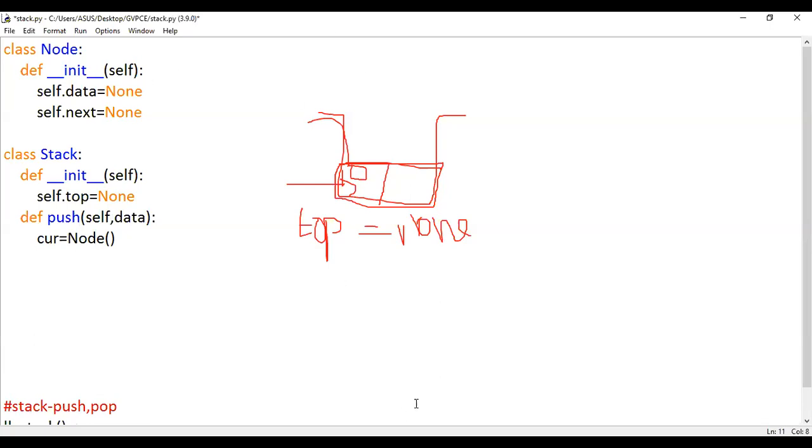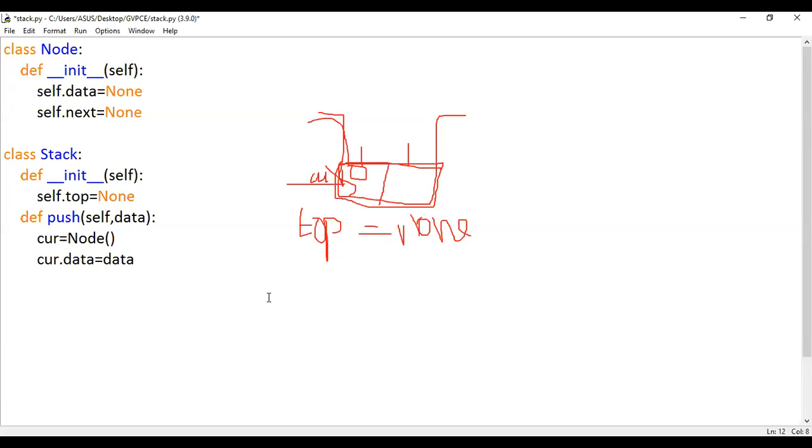This particular node has two parts, right? I should insert a value for my node. This particular node is denoted by the object name called current. So this part is current.data and this part is current.next. So I'll have current.data assigned the data passed by the user. This is done. After this, what I'm supposed to do is assign my pointer to the current value.